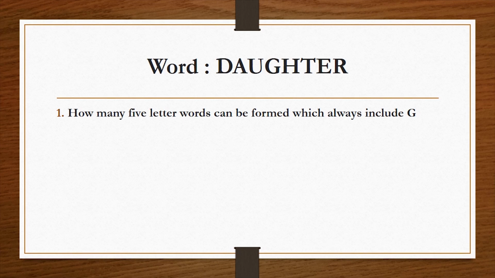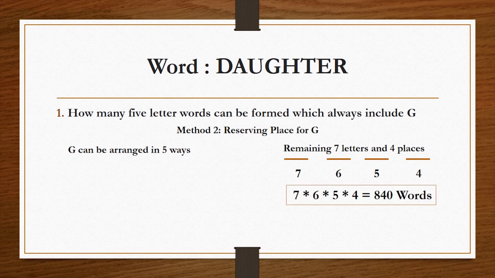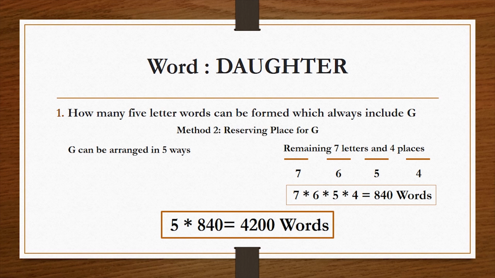Now the second approach to this problem is reserving a place for G. In this case, we will give G the first preference to sit in any of the 5 places that are available. So for that, G can be arranged in 5 ways. Now we are left with 7 letters and 4 places. So the first place can be filled in 7 ways, then 6, then 5 and then 4. So the solution is 840 words, and then combining both the scenarios, the final solution is 5 into 840, which is equal to 4200 words.